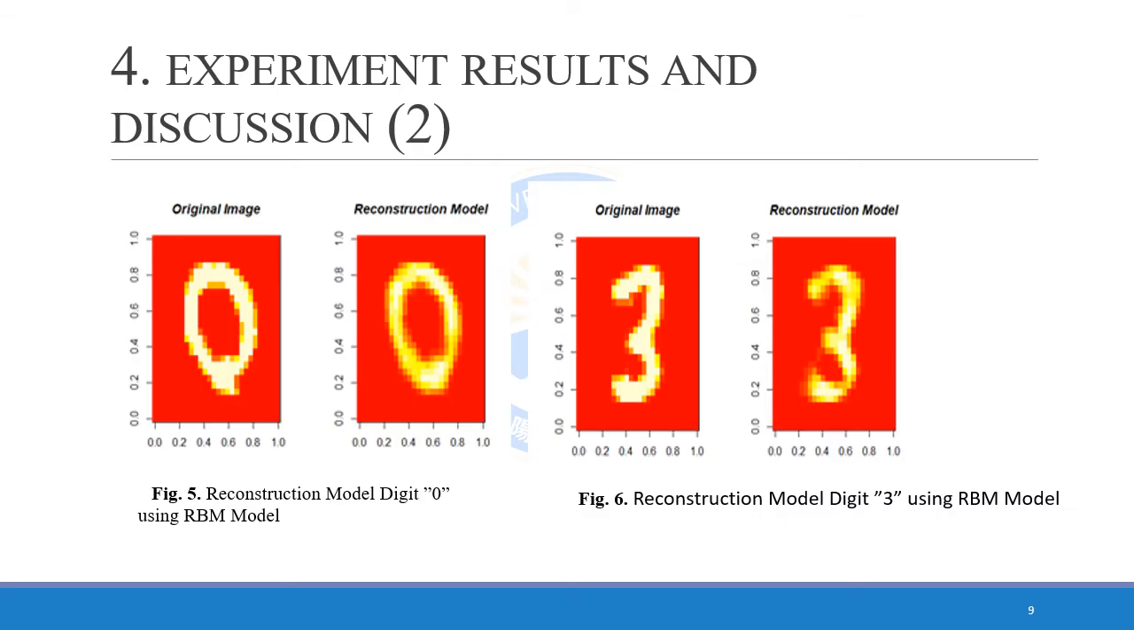After training the RBM model, we can check how well it reconstructs the data with the reconstruct RBM function. The function will then output the original image with the reconstructed image next to it. If the model is any good, the reconstructed image should look similar or even better than the original. The reconstruction model for digit 0 and digit 3 using the RBM function, we can see in figure 5 and figure 6. The model reconstruction looks even more like a 3 and 0 than the original image.